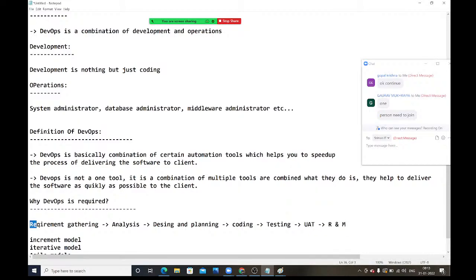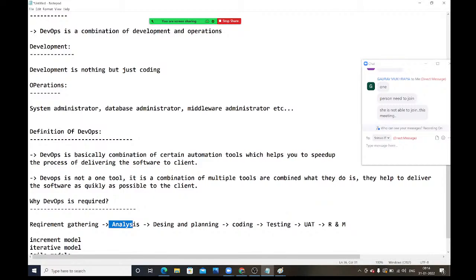First, the company should gather the requirements from the client. Second one is analysis. The company will do some analysis on what software we need to use for this project, and what technologies we need to use. Everything will be analyzed in this stage only.